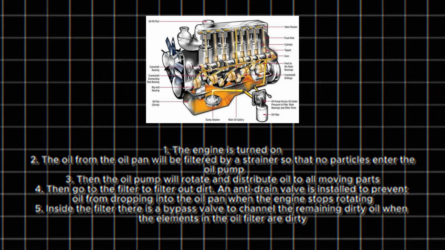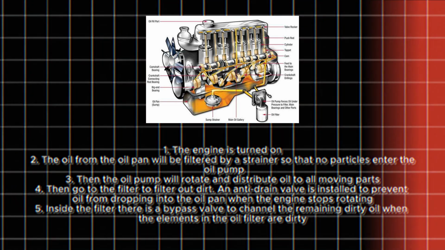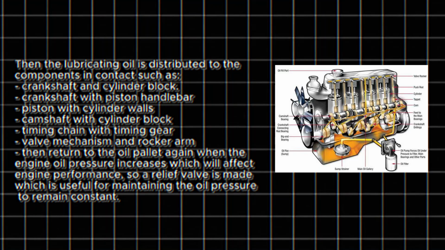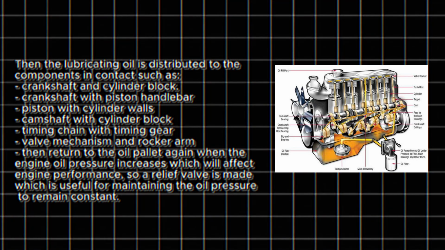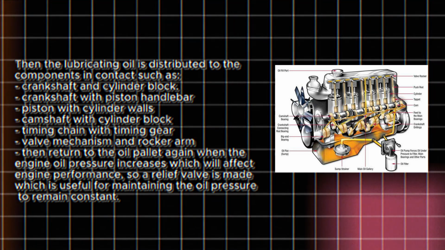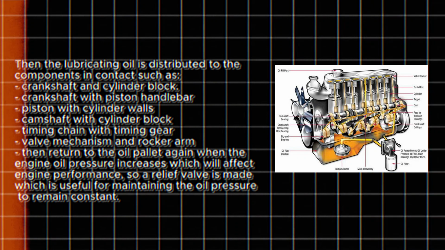Inside the filter, there is a bypass valve to channel the remaining dirty oil when the elements in the oil filter are dirty. Then, the lubricating oil is distributed to the components in contact, such as crankshaft and cylinder block, crankshaft with piston handlebar, piston with cylinder walls, camshaft with cylinder block, timing chain with timing gear, valve mechanism and rocker arm.